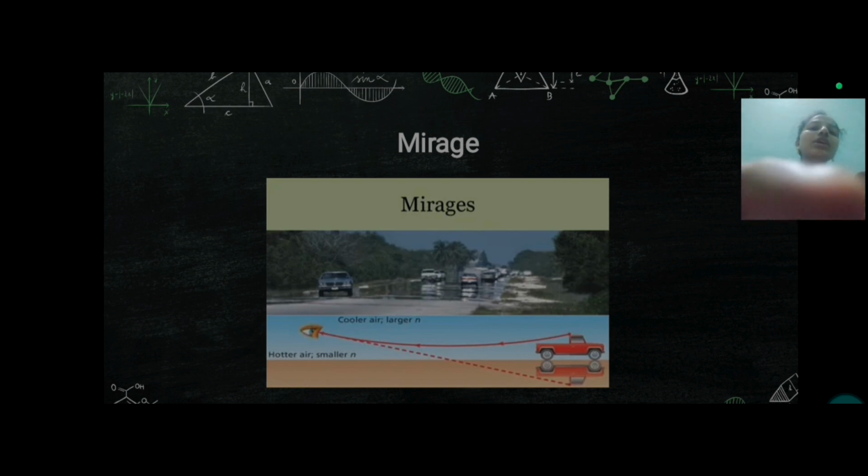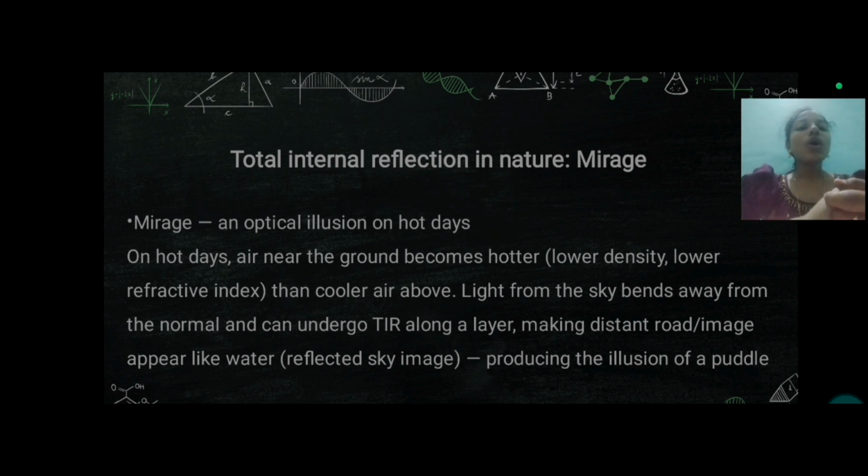This illusion occurs because of the hot condition of the air. This mirage is an optical illusion that especially occurs on hot days. On hot days, the air near the ground will be much hotter than the air above. The air above the road will be colder than the air on the road.